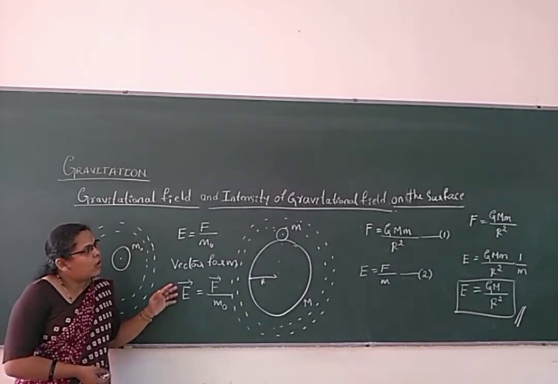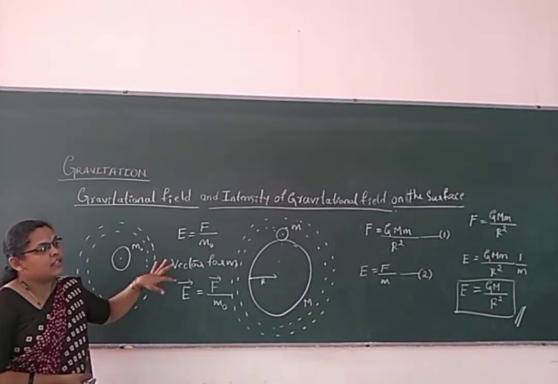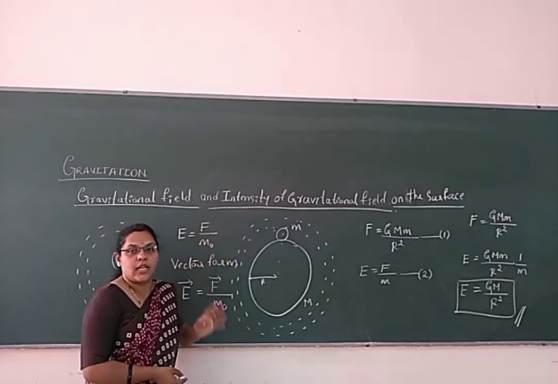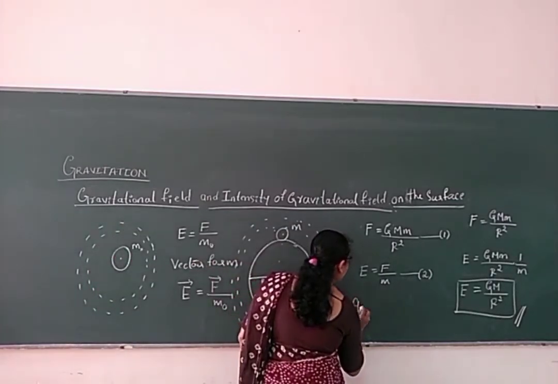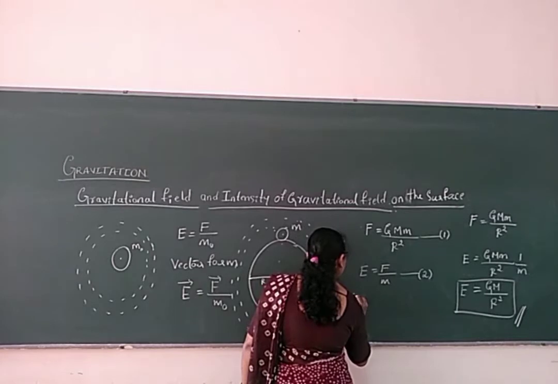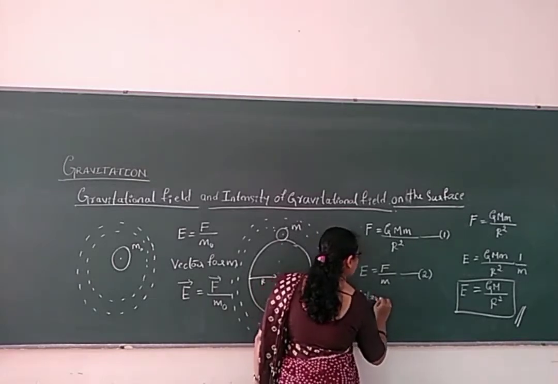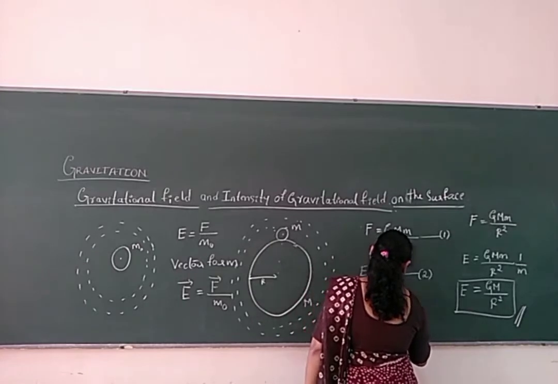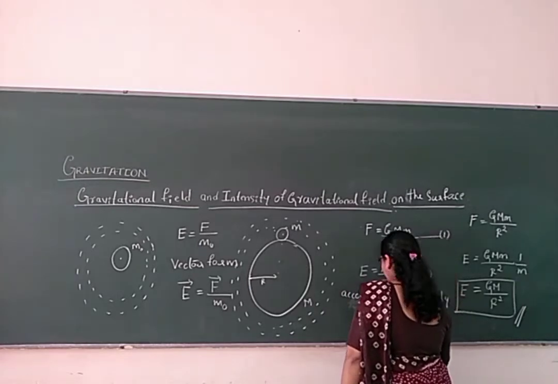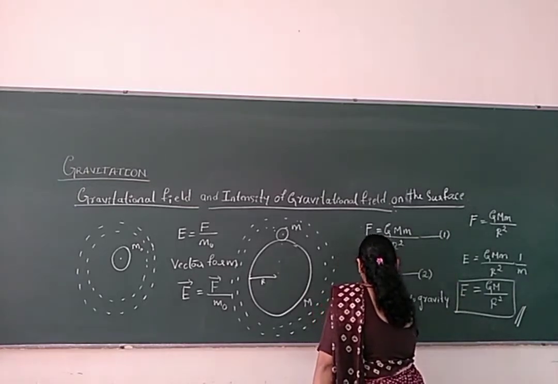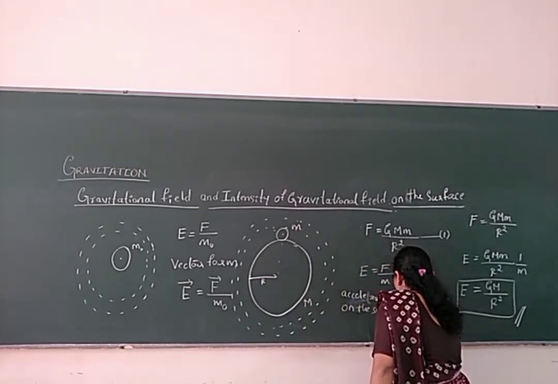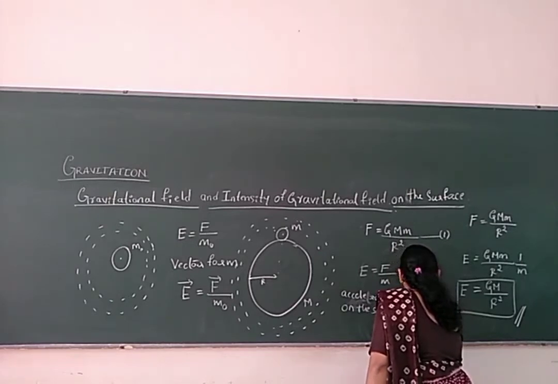Now we know the acceleration due to gravity on the surface of the Earth, and similarly the intensity of gravitational field on the surface. Let me cross check here. The acceleration due to gravity on the surface of Earth is small g is equal to G M by r square.